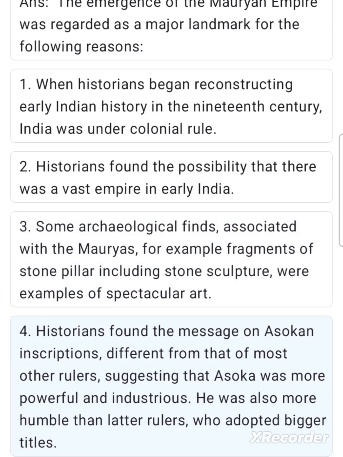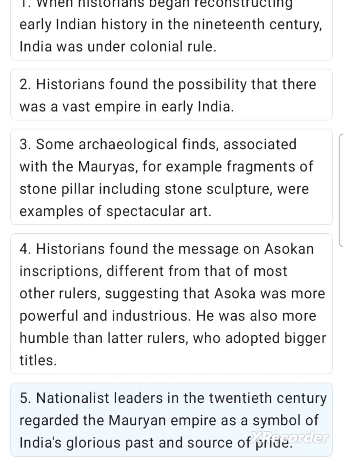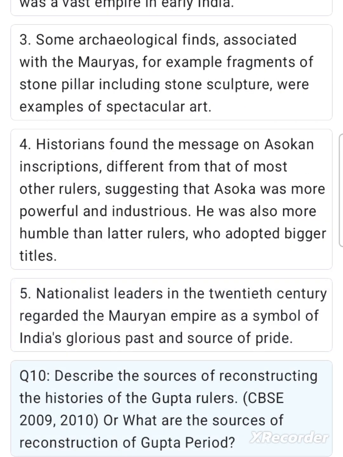4. Historians found the message on Ashokan inscriptions different from that of most other rulers, suggesting that Ashoka was more powerful and industrious. He was also more humble than later rulers, who adopted bigger titles. 5. Nationalist leaders in the 20th century regarded the Mauryan Empire as a symbol of India's glorious past and source of pride. Q10. Describe the sources of reconstructing the histories of the Gupta rulers.